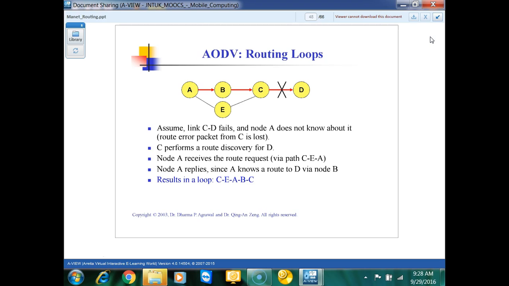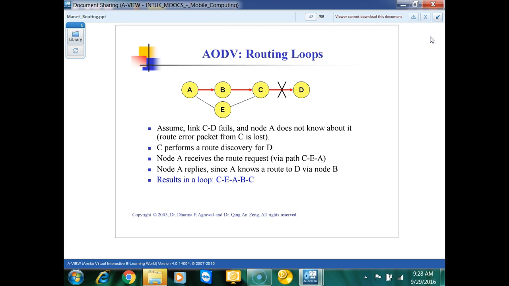But suppose the route error packet has got lost from C. Then there is no way that A can know there is a link problem between C and D. A assumes it is transferring data to D, but it is not able to send the data through C, because there is a link problem with C.